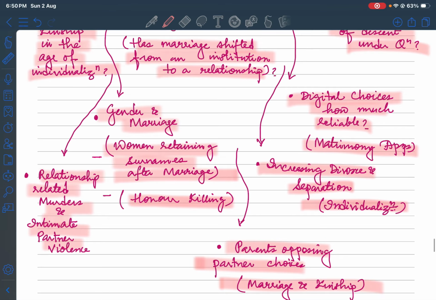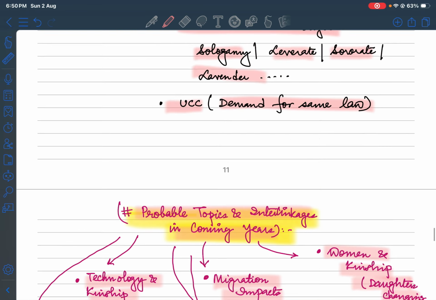Just try to showcase how these contemporary keywords and contemporary trends, whatever things are happening, all of these you can use as examples for sure. So interlink them and show the examiner with the thinker's point of view and everything.